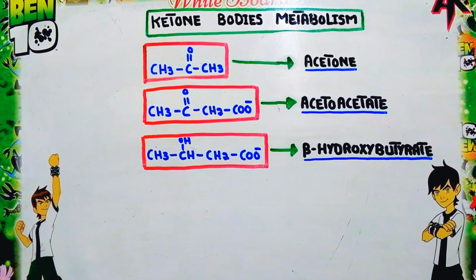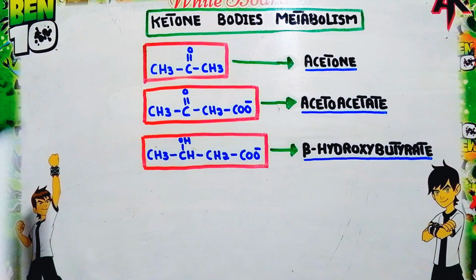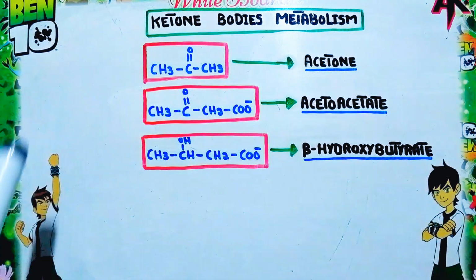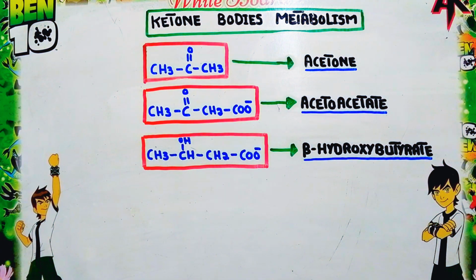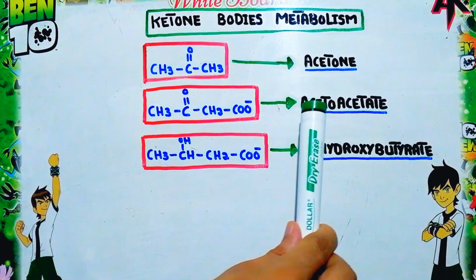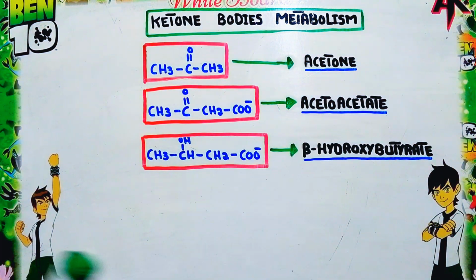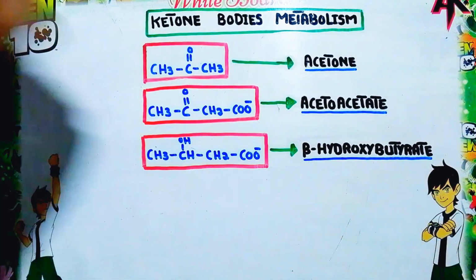In this video lecture we will discuss the metabolism of ketone bodies. But before discussing the metabolism of ketone bodies, we will learn about the ketone bodies. So what are the ketone bodies? Actually, the ketone bodies refer to three biosynthetically related compounds: acetone, acetoacetate and beta-hydroxybutyrate. These three compounds are considered as the ketone bodies.